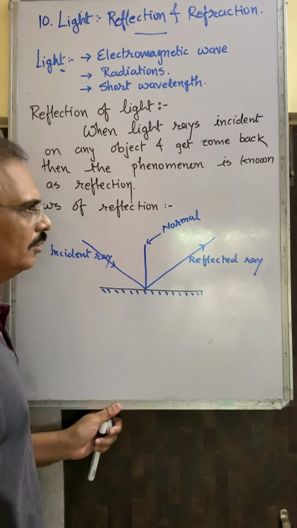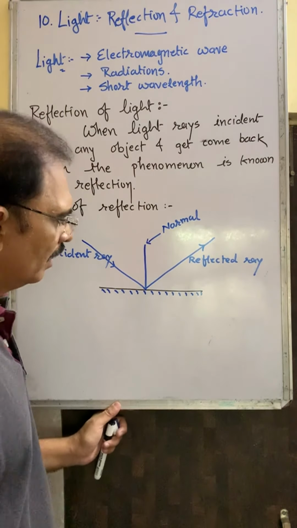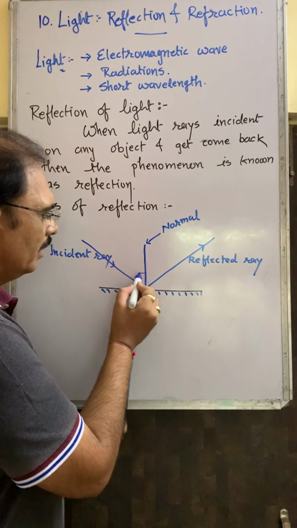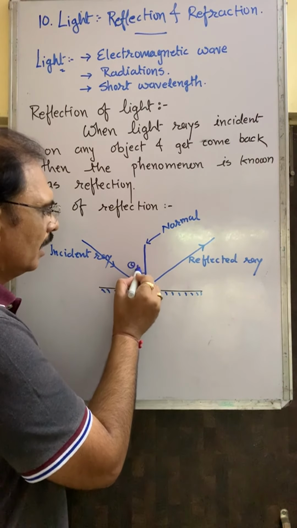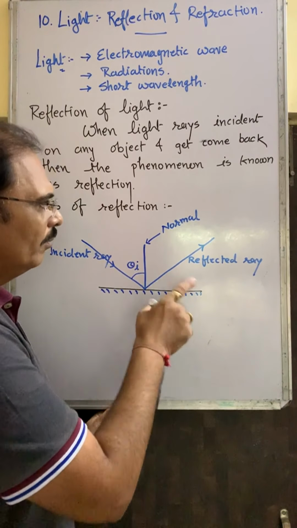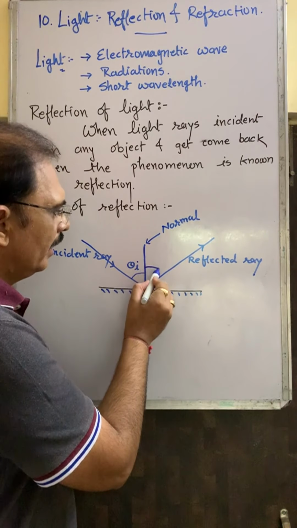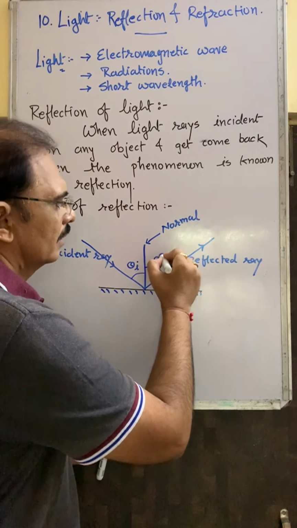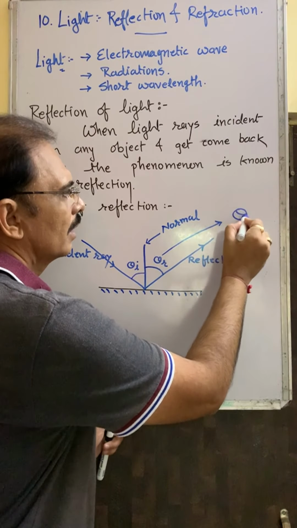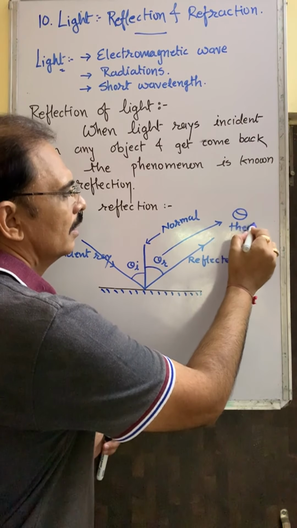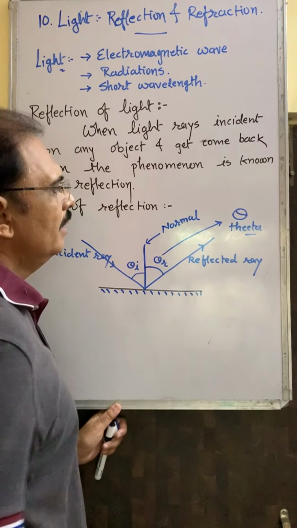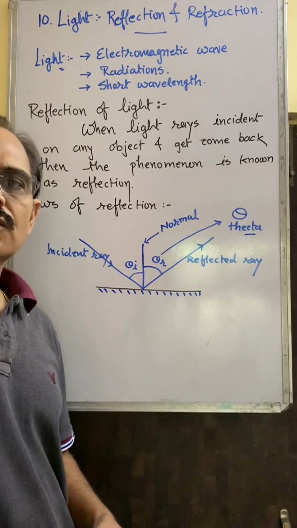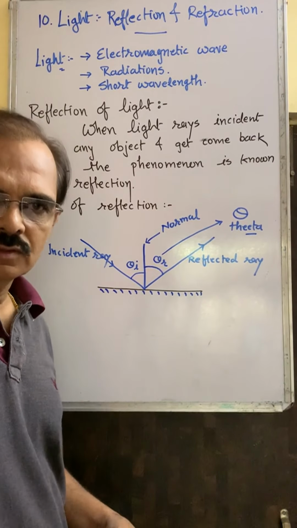Now you have learnt about the laws of reflection. The angle formed between the normal and the incident ray is called the incident angle, theta I. The angle formed between the normal and the reflected ray is called the reflected angle, theta R. See the symbol, theta. It is from the Greek language, and theta is always denoted for angle, also in maths.